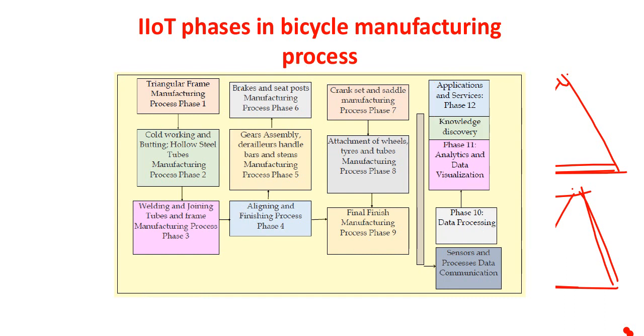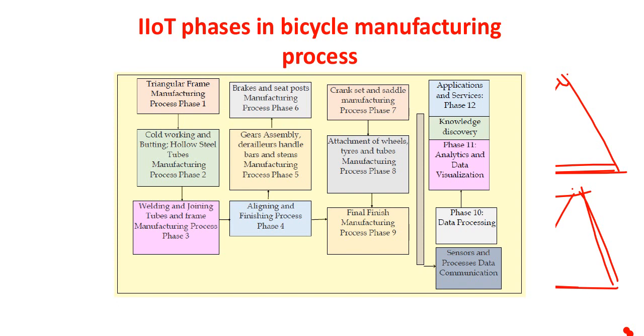It is just for your information, so that in your subsequent studies or discussions, if you want to study some cases of this kind, then along with the manufacturing, you can add the different features applicable to the Internet of Things to that manufacturing process, so that you can have a complete skeleton or the design or the layout of IIoT for a specific manufacturing process.